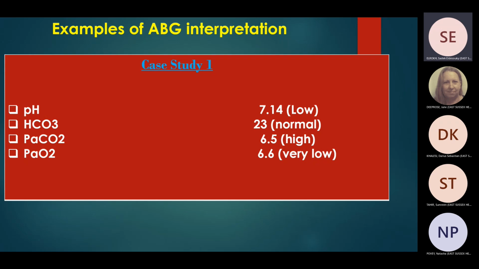What is the interpretation of this ABG? pH is low, so it means acidosis. Bicarb is normal, so it is not metabolic, isn't it? Yeah. PCO2 is high, so it means respiratory acidosis. Is there any compensation there? No compensation because bicarb is normal. Okay. So this is acute respiratory acidosis.